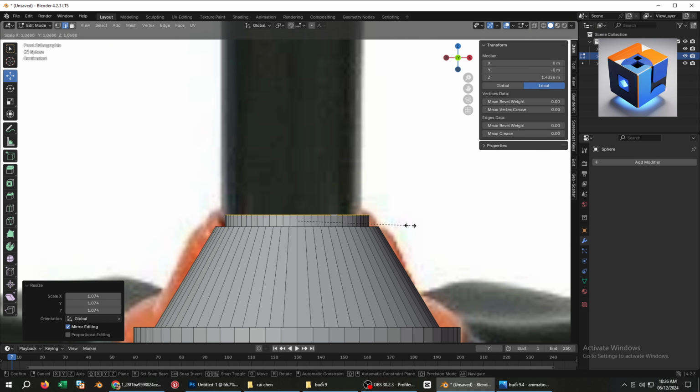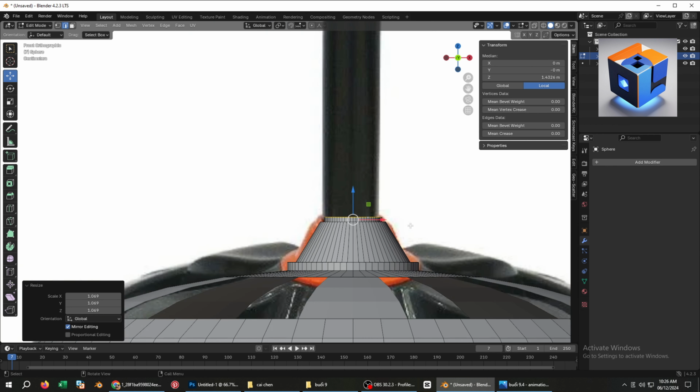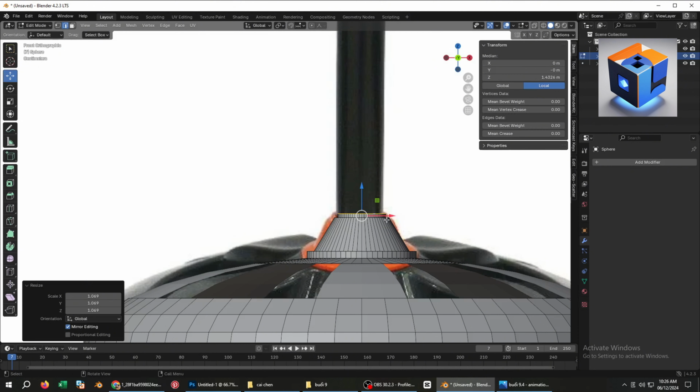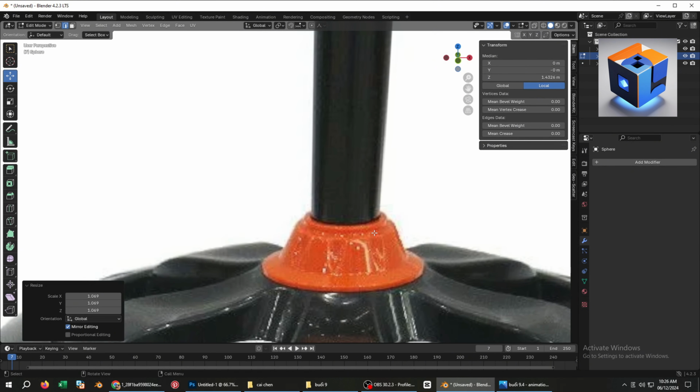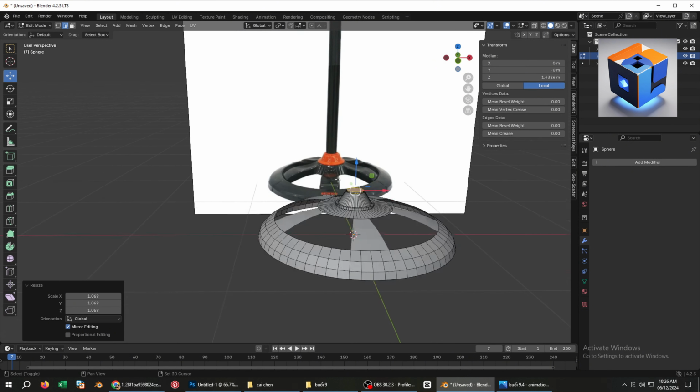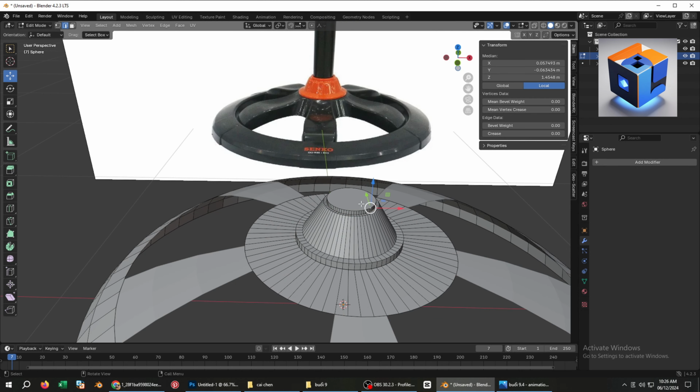You just need to press E to extrude it upwards. Press I to inset it slightly. And then scale it. Just follow the video. I'm going through it very slowly so everyone can follow along.